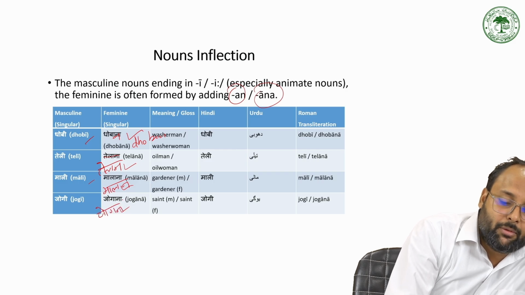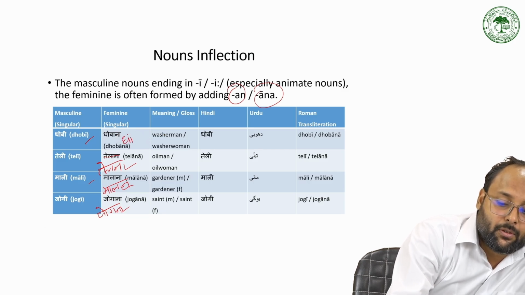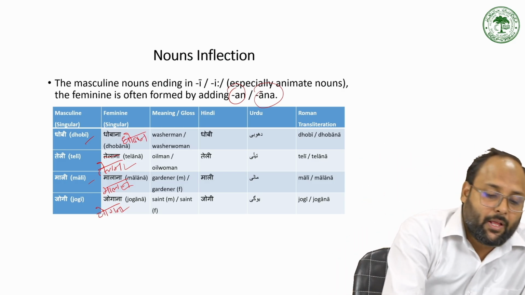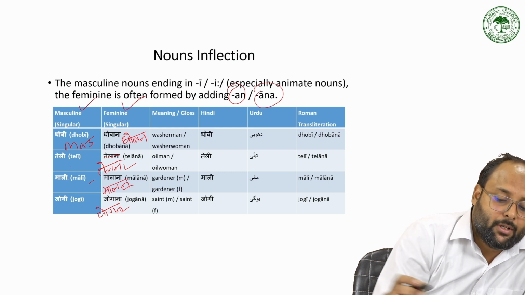So these are the common terms that we use in our language to make it feminine. So dhobi is the masculine, and when you make it feminine, we use dhoban, teli, telan, mali, malan, jogi, jogan.